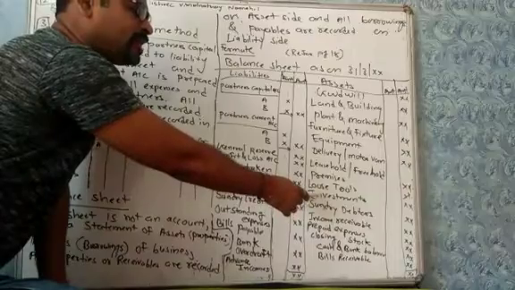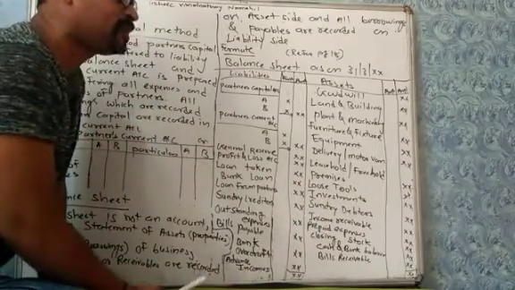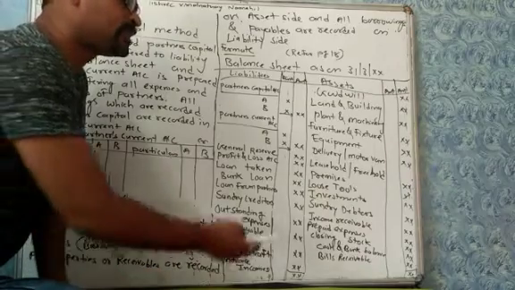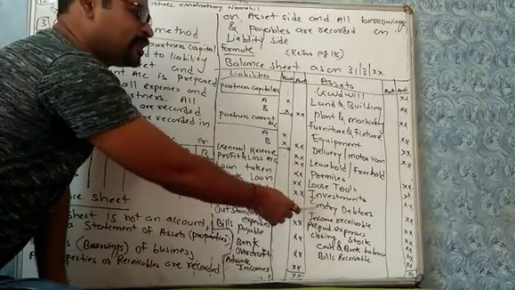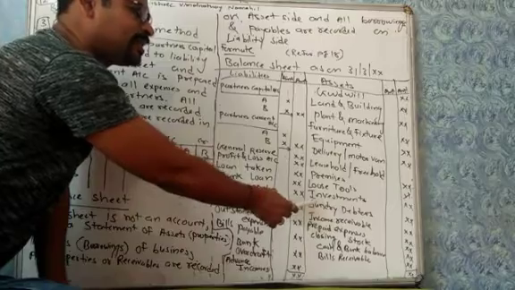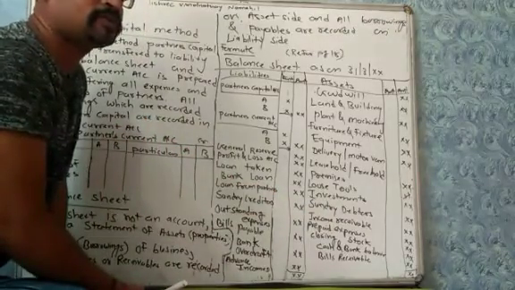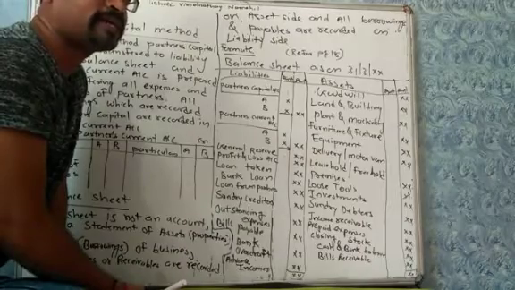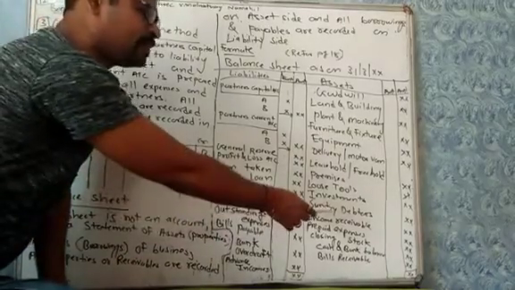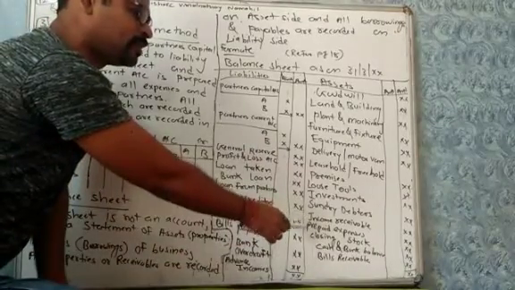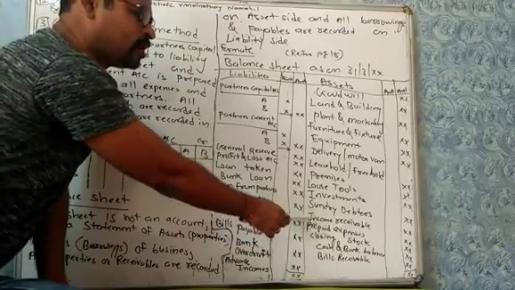Some investment made by businessmen may be shares, debenture, fixed deposit. These are all investments. Sundry debtors. Debtors are customers of business from whom you have to receive something because you have sold goods on credit to them. Income receivable are income to be received by businessmen. So it is recorded on asset side.